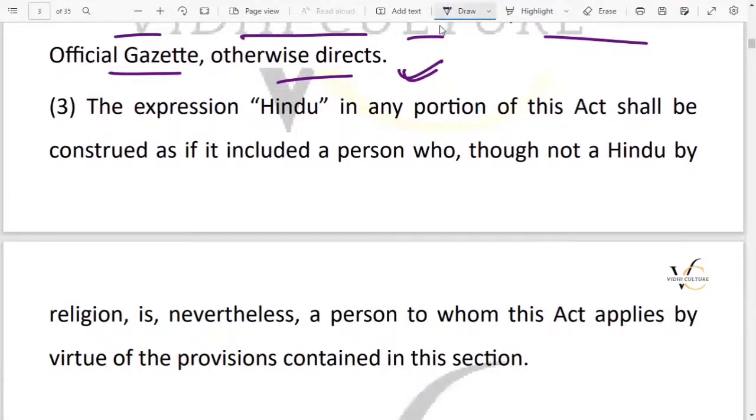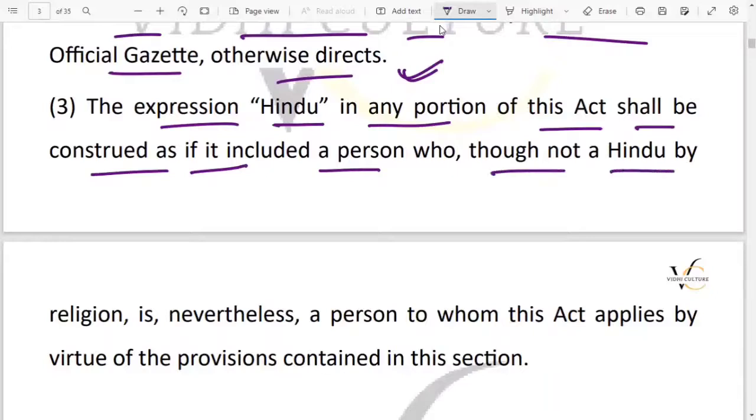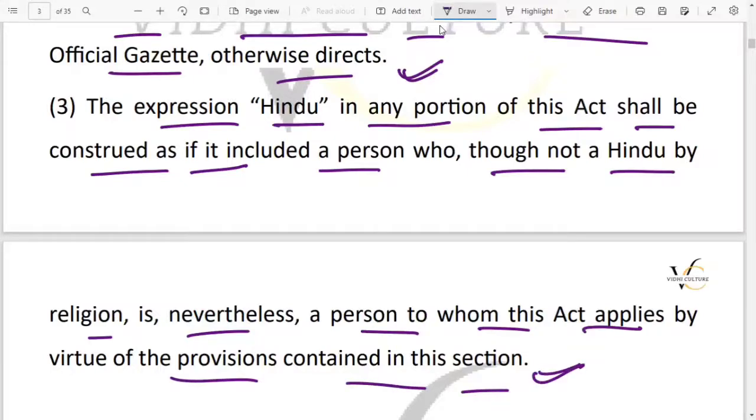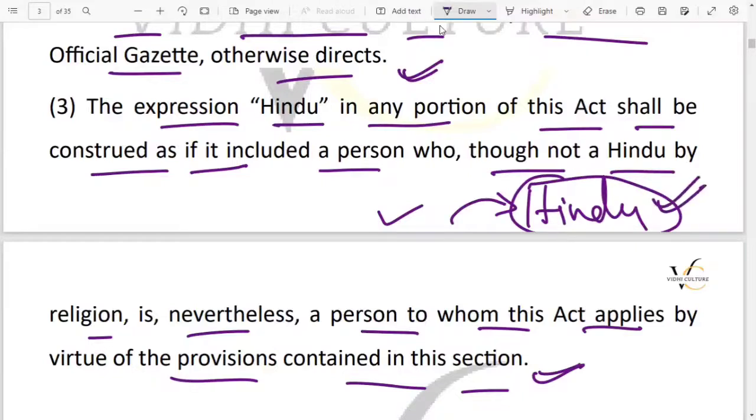Then it further says that the expression Hindu in any portion of this Act shall be construed as if it included a person who, though not a Hindu by religion, is nevertheless a person to whom this Act applies by virtue of the provisions contained in this section. So it says that someone may not be a Hindu otherwise, but by virtue of this particular Act, as we read above, those who are not Muslim, Christian, Parsi, or Jew automatically have the Hindu Marriage Act applicable on them. So some people who do not belong to any of these and who live in Indian territory will definitely be treated as a Hindu only when it comes to matrimonial disputes. That is mentioned here.